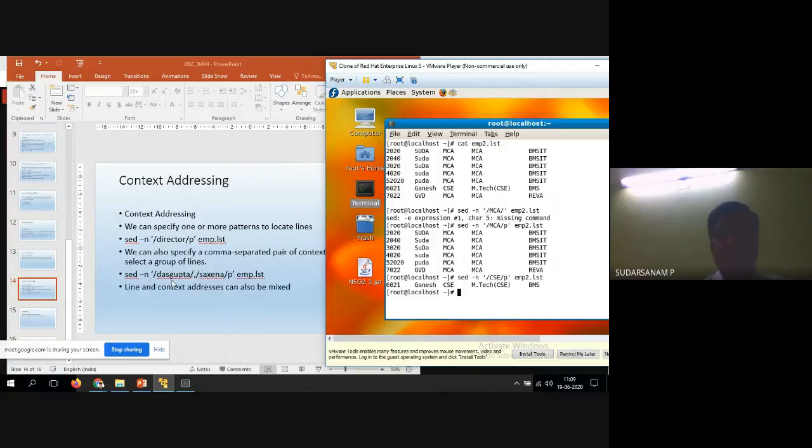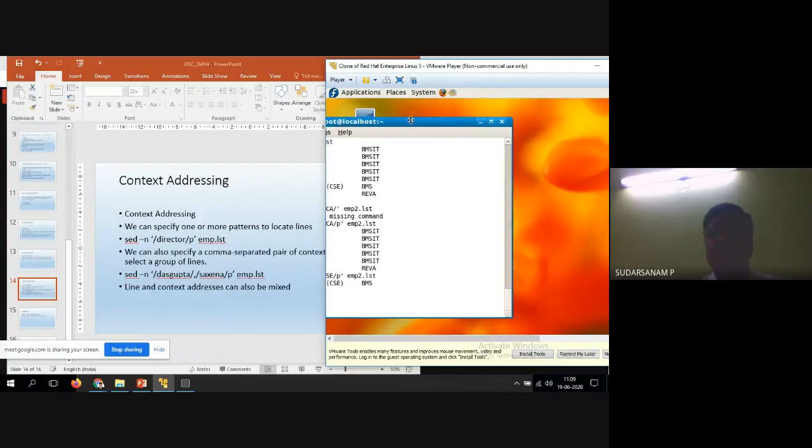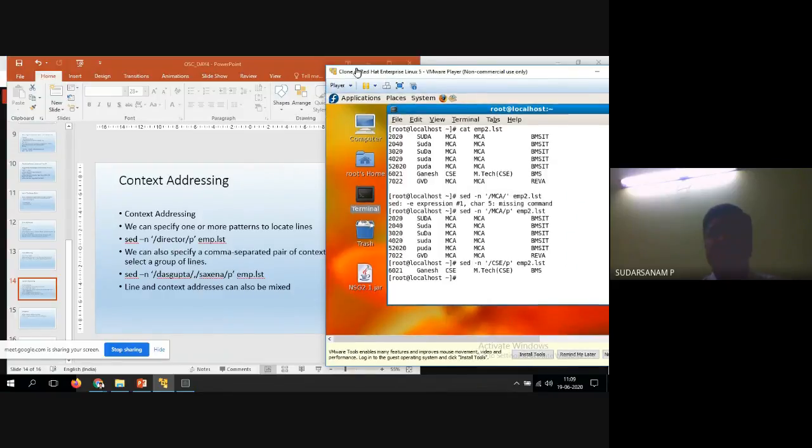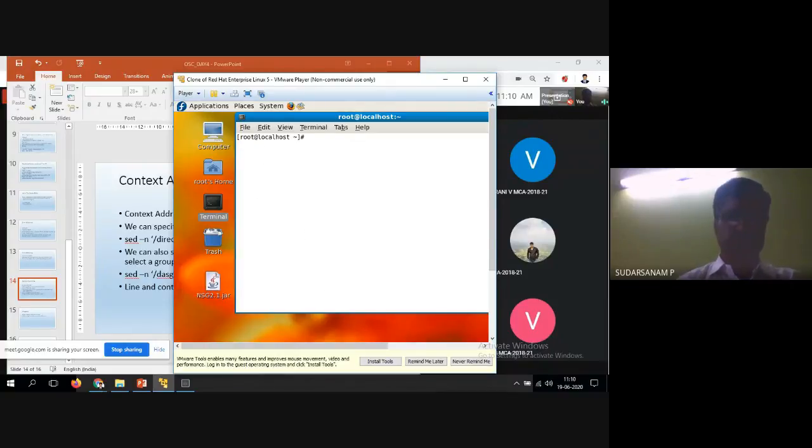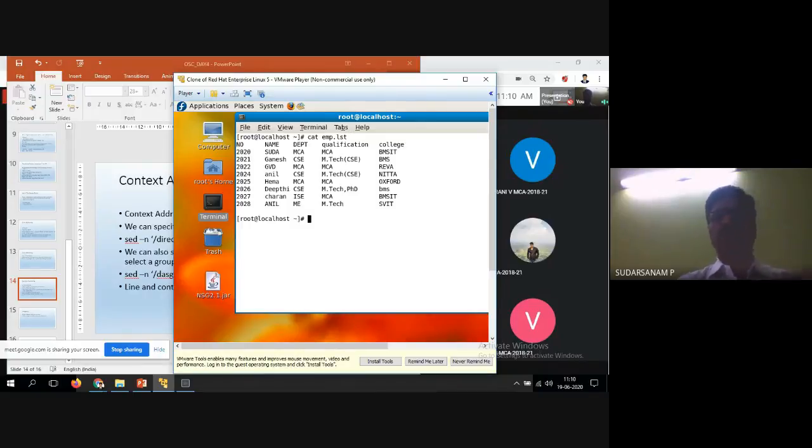Next, I want to search two things. So wherever you have Das Gupta and Saxena in emp.list. Here also it works the same way, with two things. Now I'll move to the other files. Whatever we have taken, the first file, cat emp.lst. So now you have two names, and I want to print Sudha and GVD. So two names I want to print.